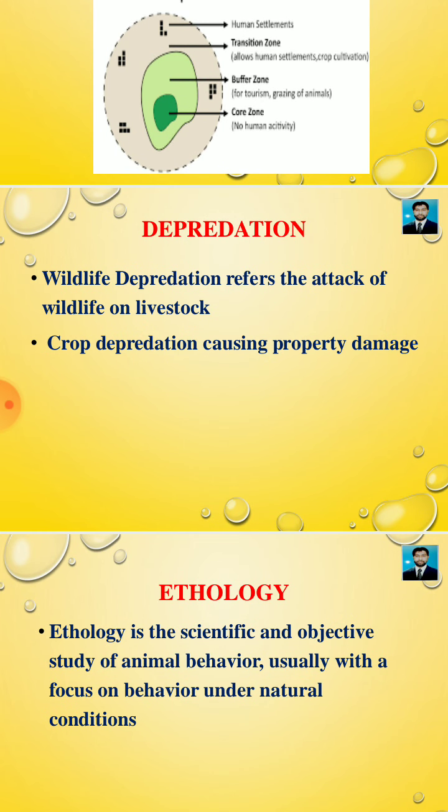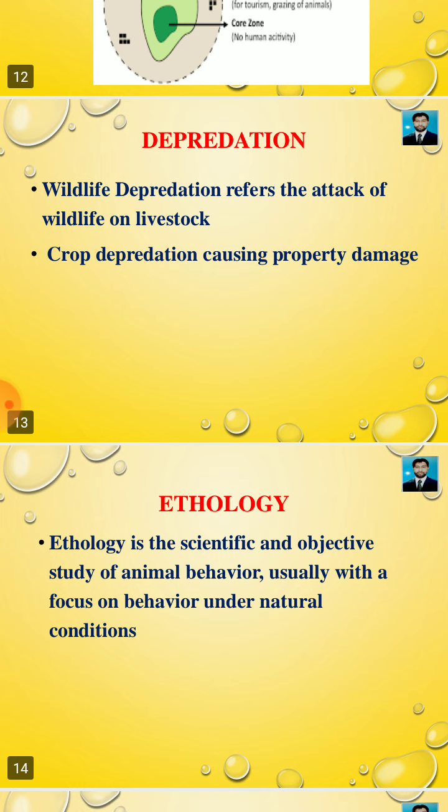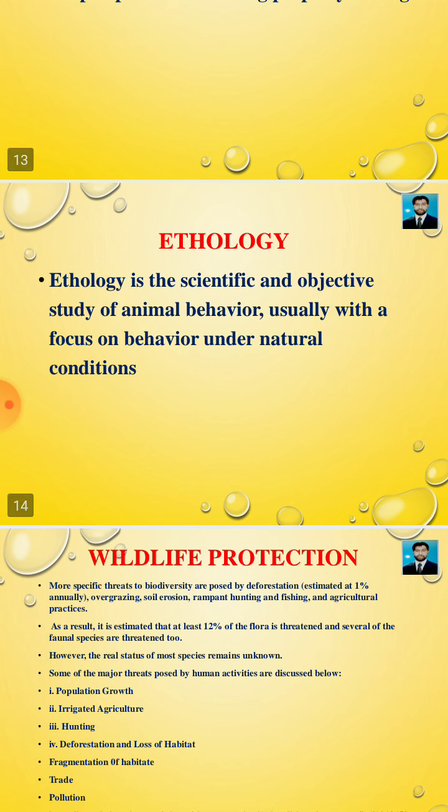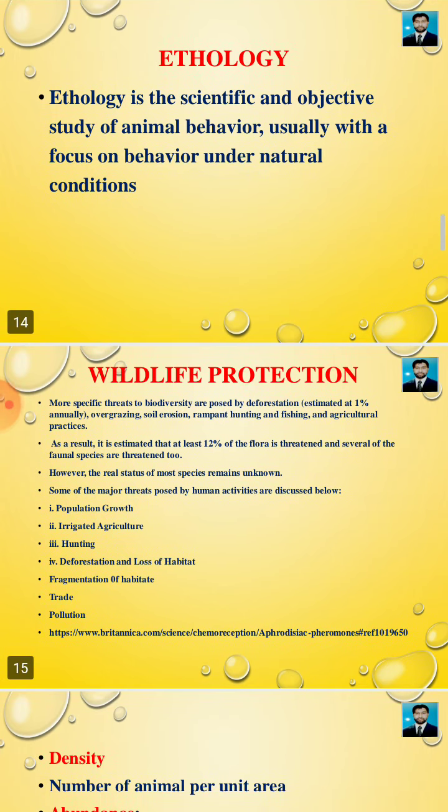What is depredation? Wildlife depredation refers to the attack of wildlife on livestock. Crop depredation causes property damage. Ethology. Ethology is the scientific and objective study of animal behavior, usually with a focus on behavior under natural conditions.